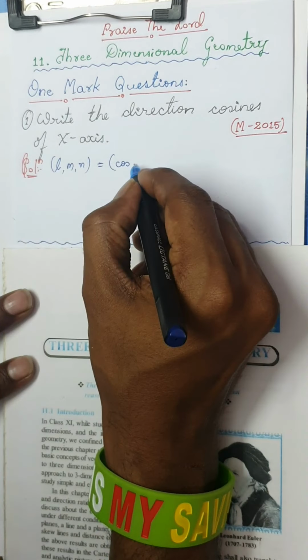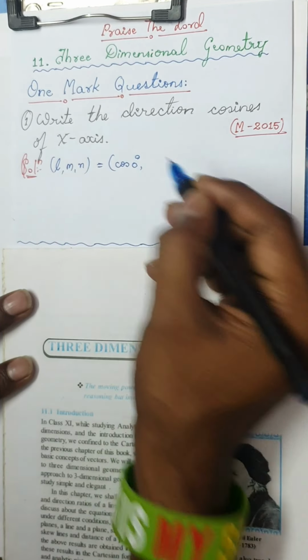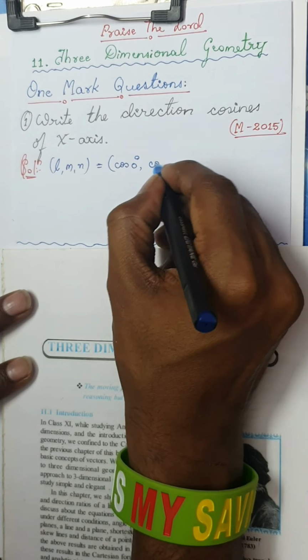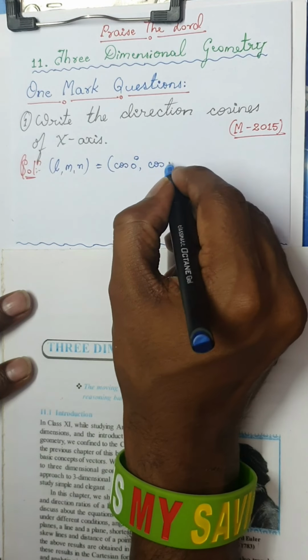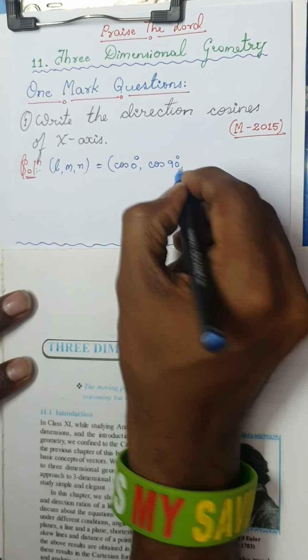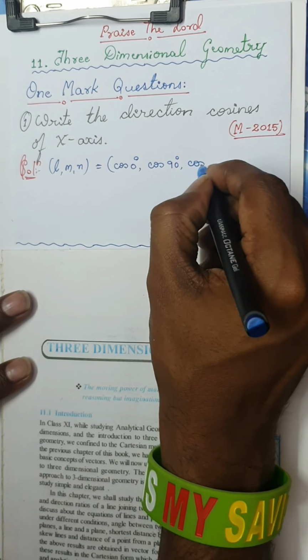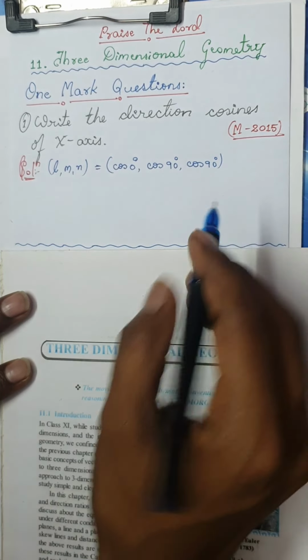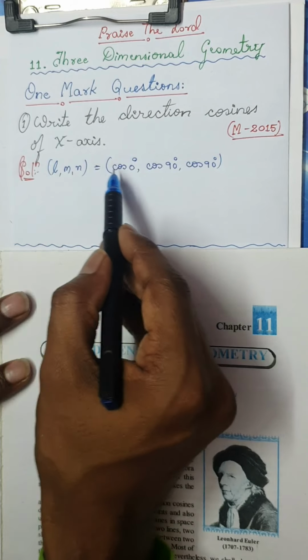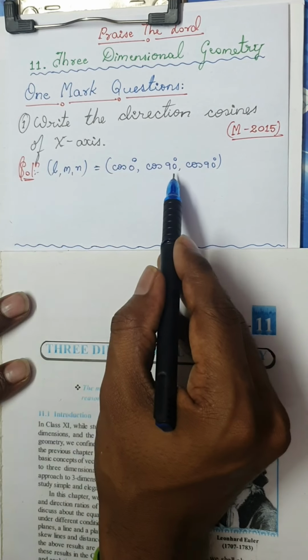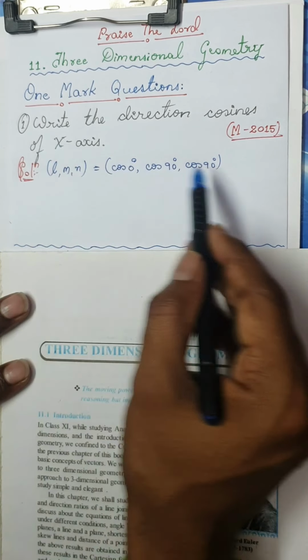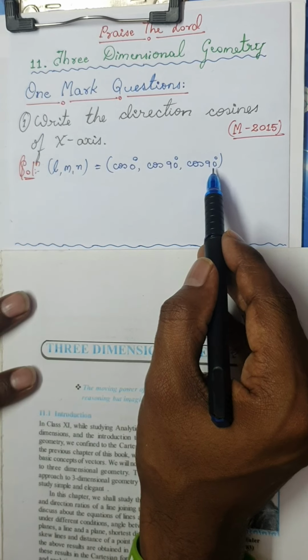The x-axis with the x-axis makes the angle 0, so it is cos 0 degrees. The x-axis with the y-axis makes an angle of 90 degrees, so cos 90 degrees, and the x-axis with the z-axis also makes an angle of 90 degrees.